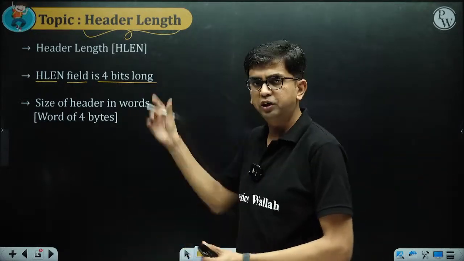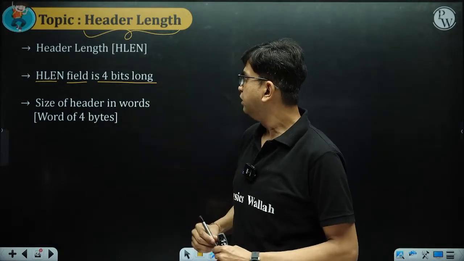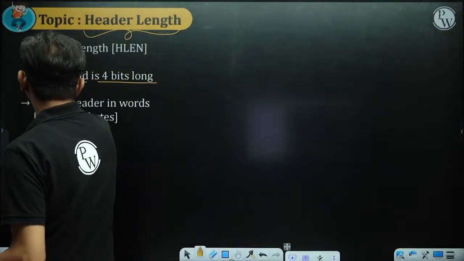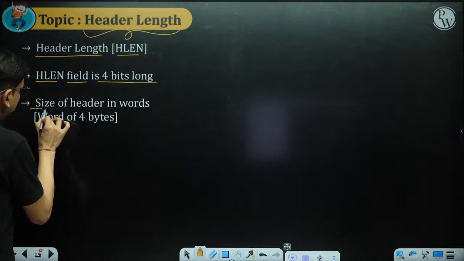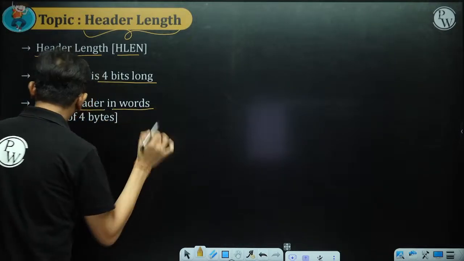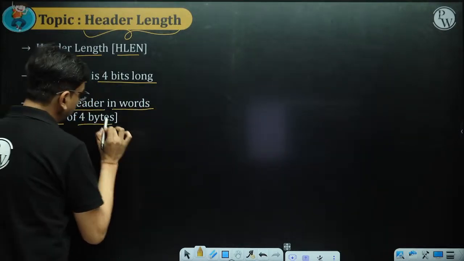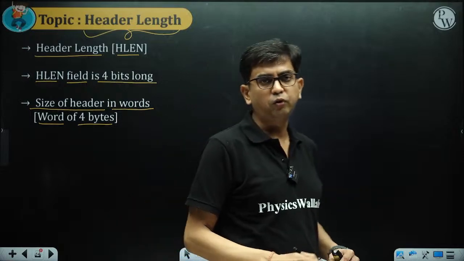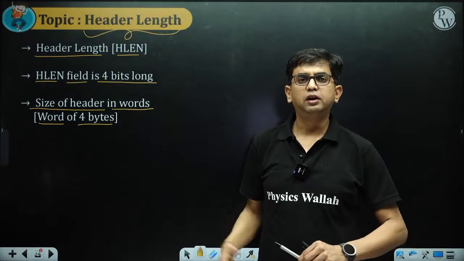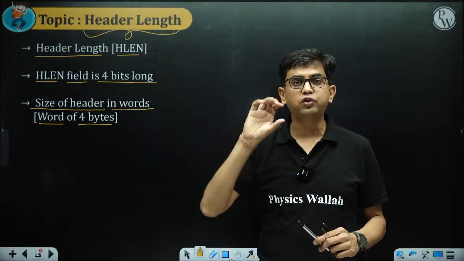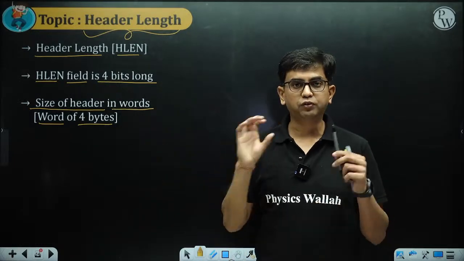So the header position is changed. It is 4-bit long and header length is shortly abbreviated as HLEN, and it is mentioning the size of the header in words, a word of 4 bytes, a word of 32 bits. And why do we need to mention it? Because there is a place for the optional header.